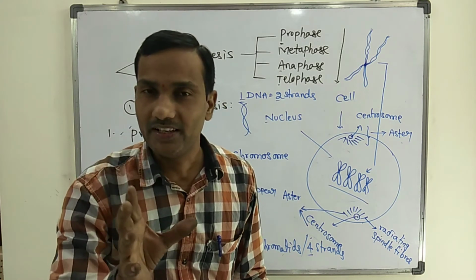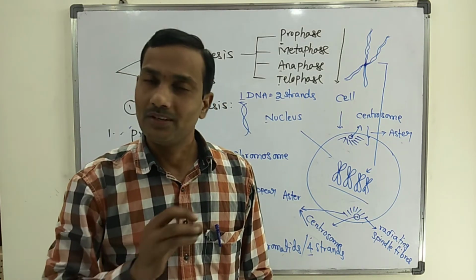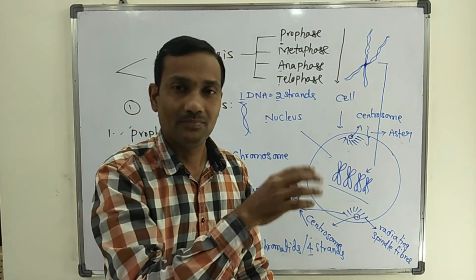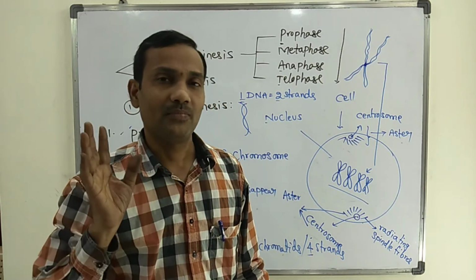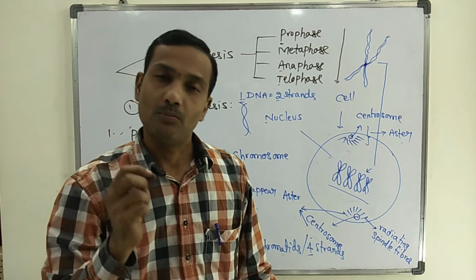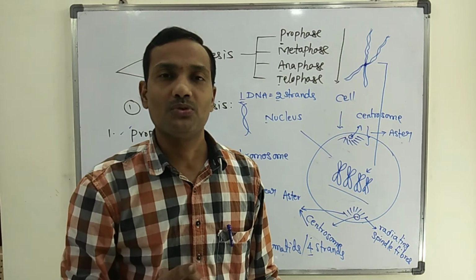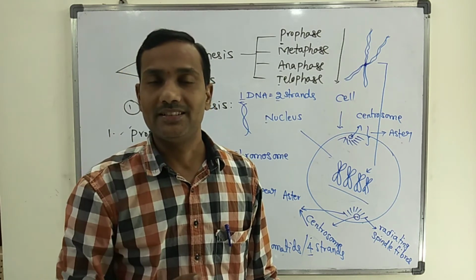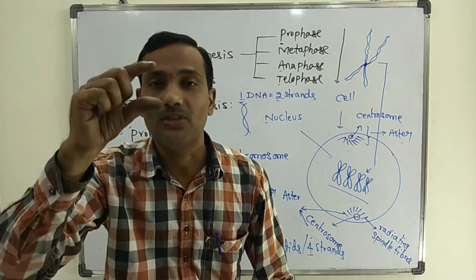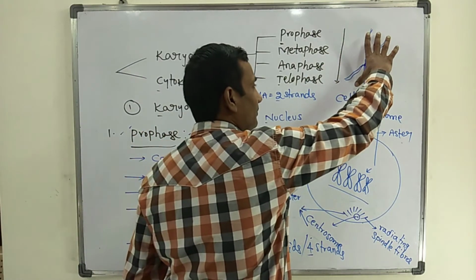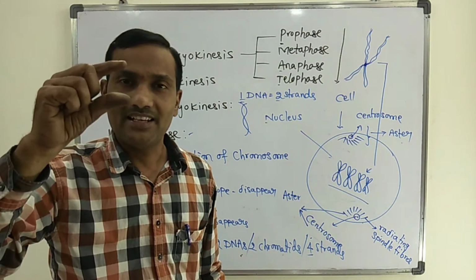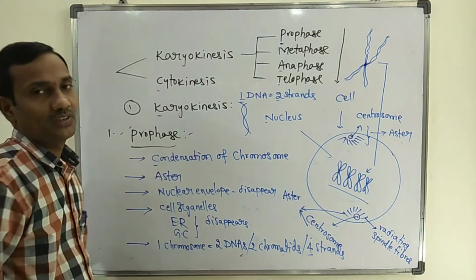At the end of prophase, the nuclear membrane disintegrates or disappears, the darkly stained nucleolus also disappears, and cell organelles disappear. Asters form in animal cells during prophase. In prophase, one chromosome consists of two DNAs. Chromosomes shorten, they coil highly, and the length of the chromosome decreases. The chromosome becomes rod shaped, and its size decreases completely.